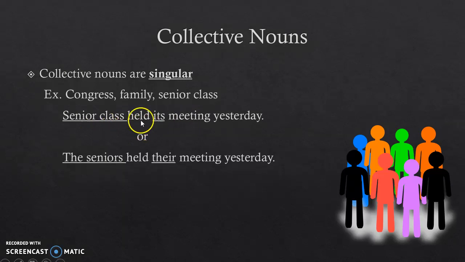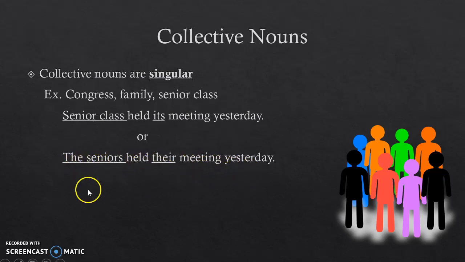One way you might change this, maybe you're writing and you can't remember, it's too confusing, is, again, by changing the antecedent. So from using senior class to using seniors, all you're doing is changing that to a plural antecedent. So you can say, the seniors held their meeting yesterday.